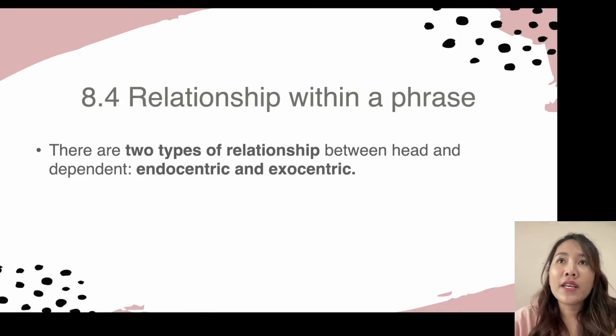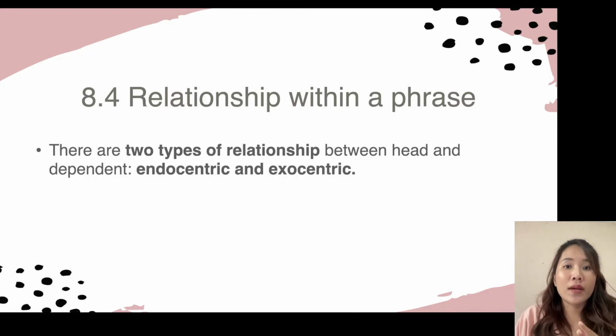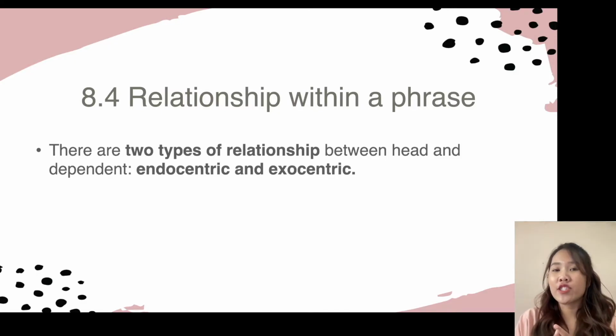If you still remember, for the relationship within a phrase, we separate it similarly to the relationship in compounds. However, within a phrase there are just two types, unlike compound words, where we have a lot of types. So we have just two types of relationship, which are endocentric and exocentric. I hope you're still familiar with these terms.